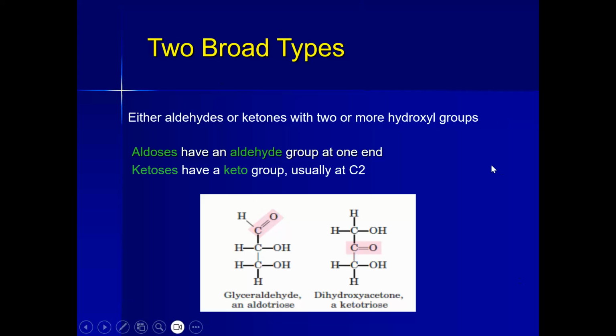So we are having a picture, a structure of a carbohydrate. We are having here an example of how you can identify whether they are aldoses or ketoses. We are having a very simple 3-carbon sugar, that is glyceraldehyde.